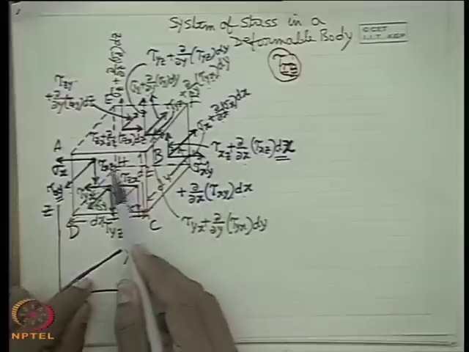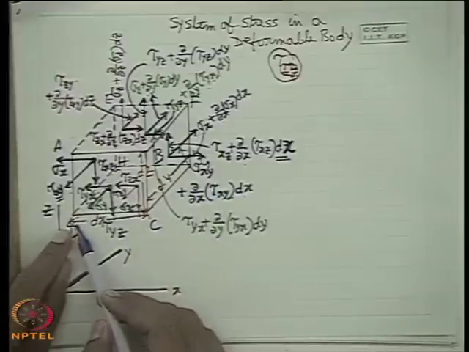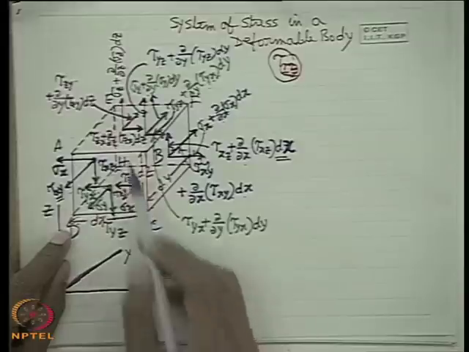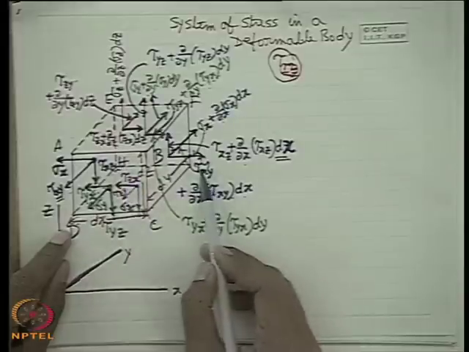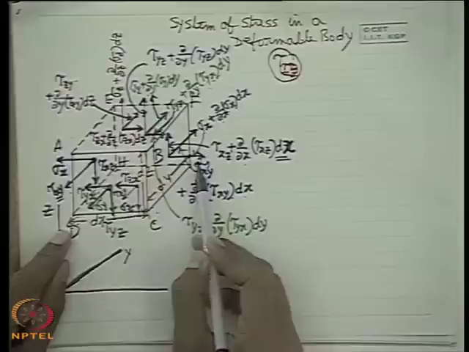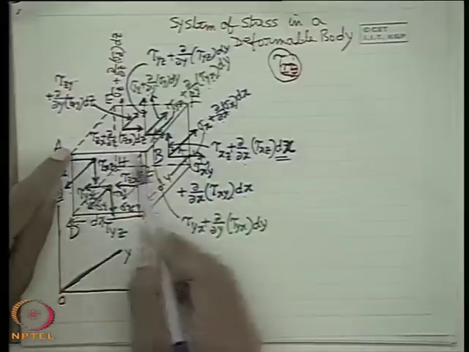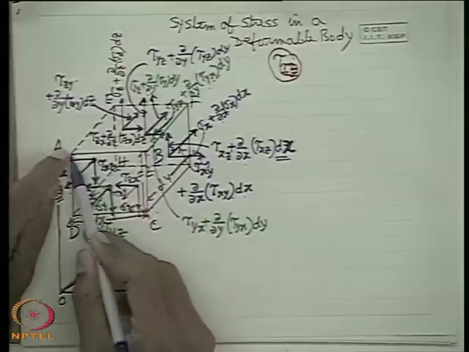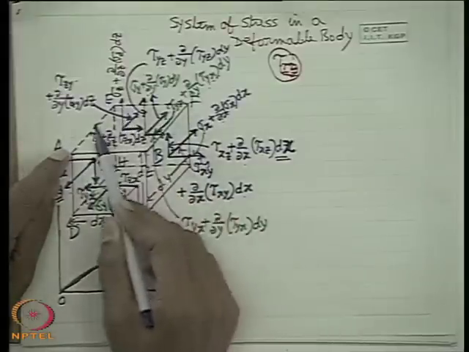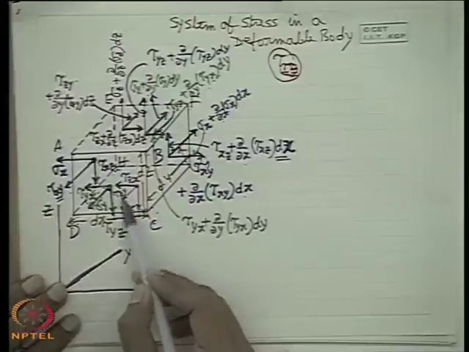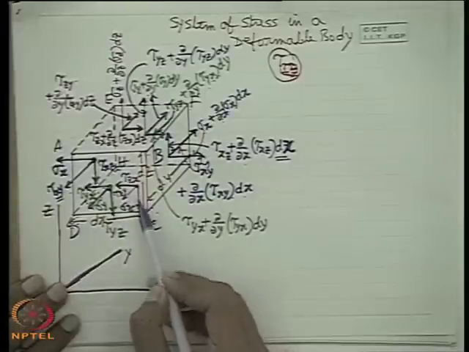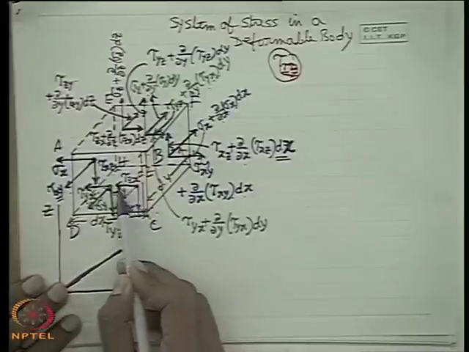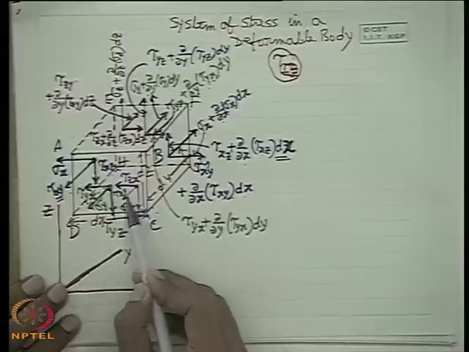Similarly, if you see the z planes, please see DCGH, and another z plane separated by a distance dz along the positive direction of z, that is ABFE. If we see the red one, that is the stress system: one is sigma z, another is tau zx, that is z plane x direction, and another is tau zy.